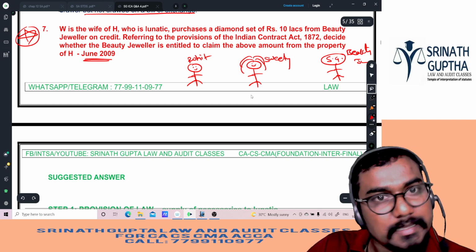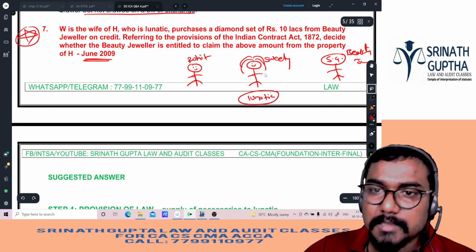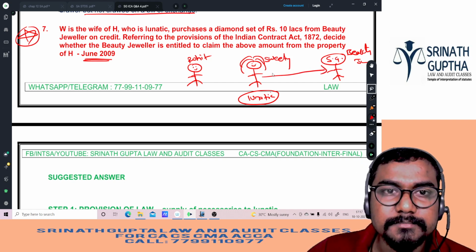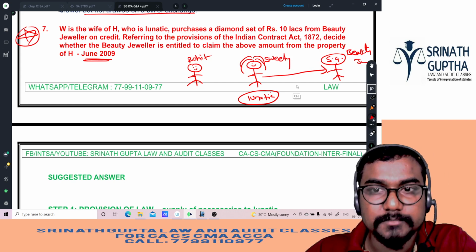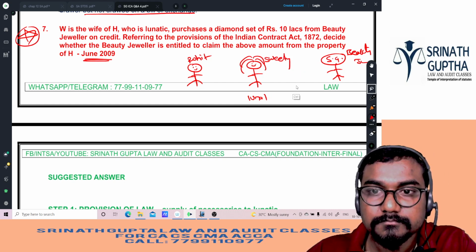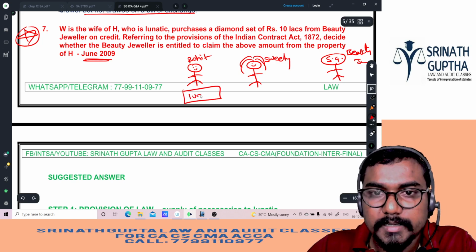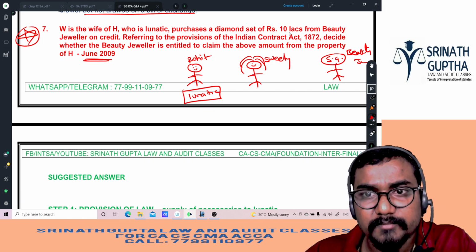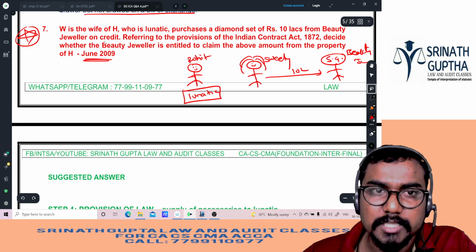So here Sweetie is a lunatic, an incapable person, and she purchased the necklace from me. Rohit is the lunatic, beta. Sorry. Here Rohit is the lunatic. The husband is a lunatic and purchased a diamond necklace worth 10 lakh from the jewelry shop on credit.